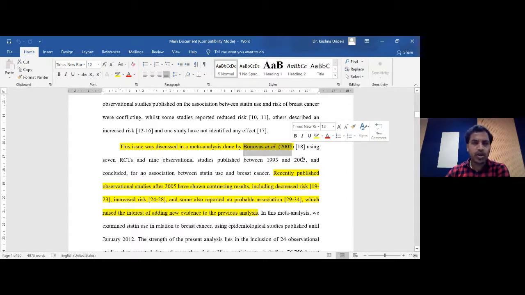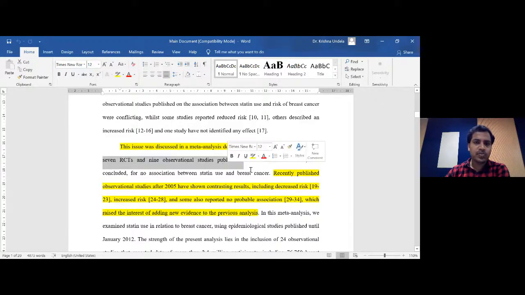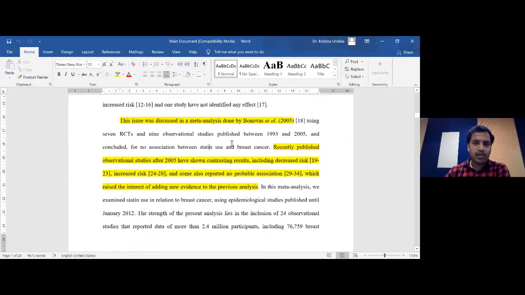Yes, of course we can do it, because you can see there was already a meta-analysis on this topic by Bonwas, which was published in 2005. It included a total of 7 RCTs and 9 observational studies, because they took the articles published between 1993 and 2005.